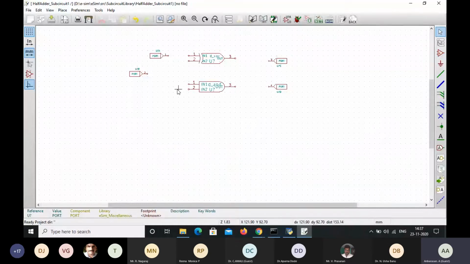Now we have to give the wire connections. To move this component, just select the component and then press M. Select the component and then if you press M, we are able to move the component.